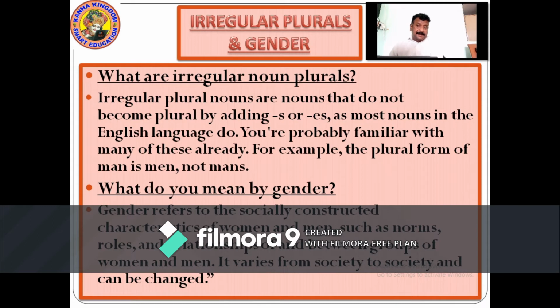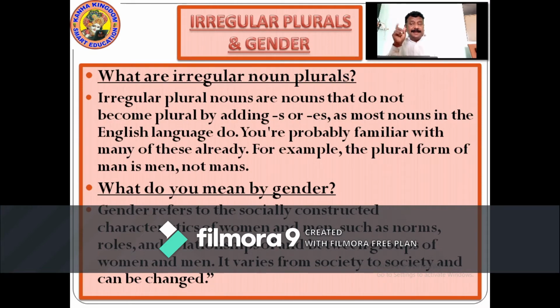A simple saying, in English grammar, when we have to make singular into plural, what do we usually do? We usually add an s or es to the ending of the words to make it plural form.